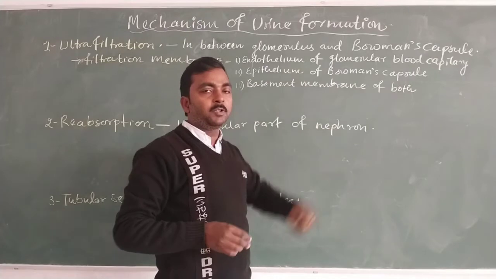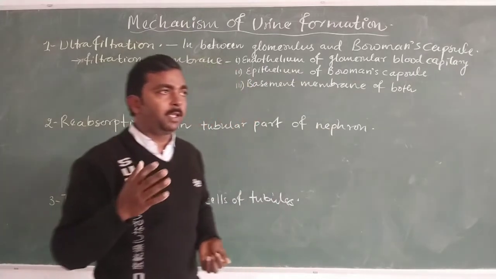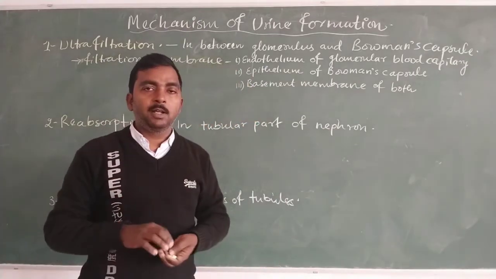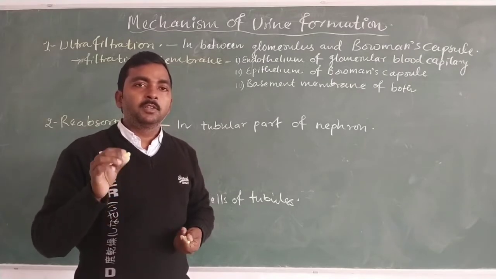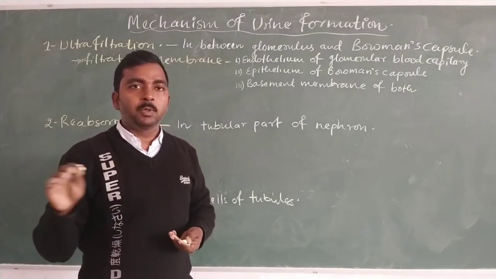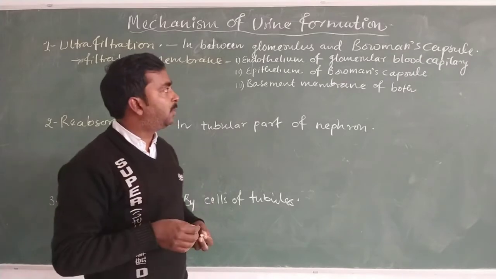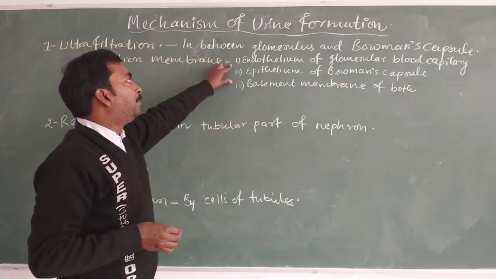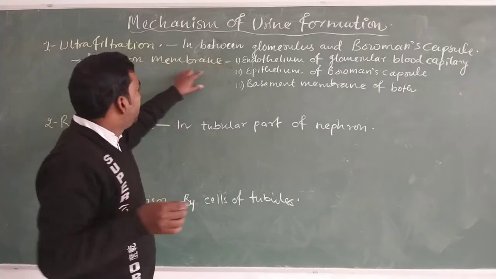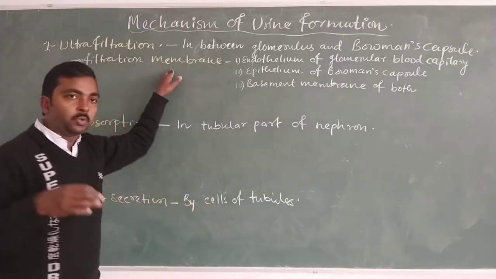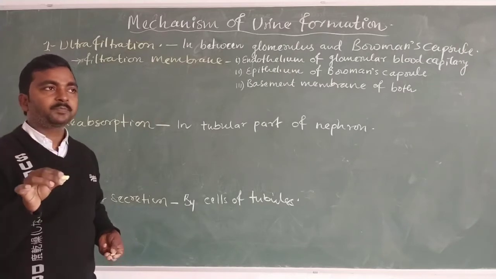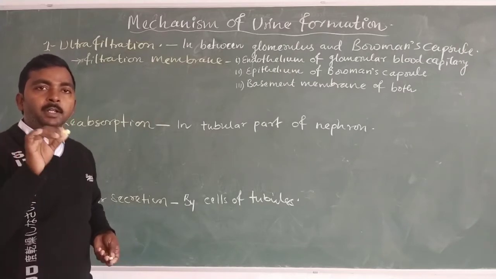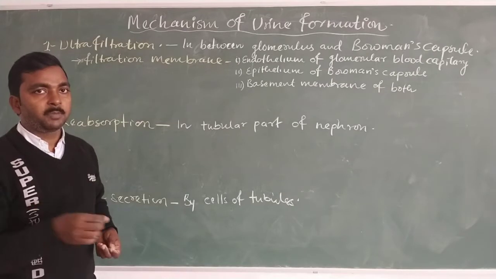Both are epithelial tissue, and as we have studied, the cells of epithelium are arranged over a layer of basement membrane. So these three layers together form the filtration membrane through which the plasma from the blood moves into Bowman's capsule.